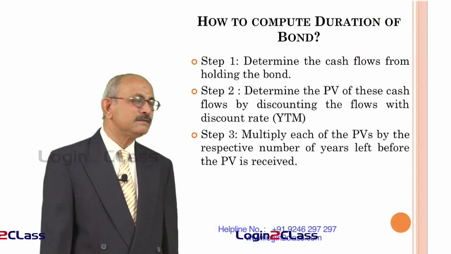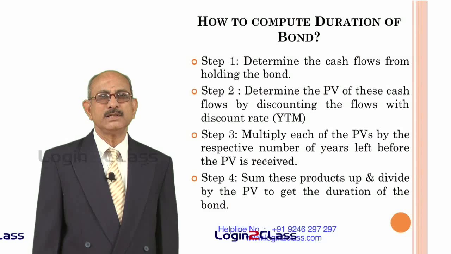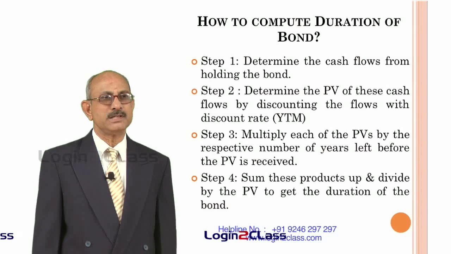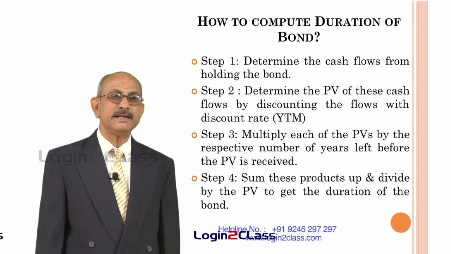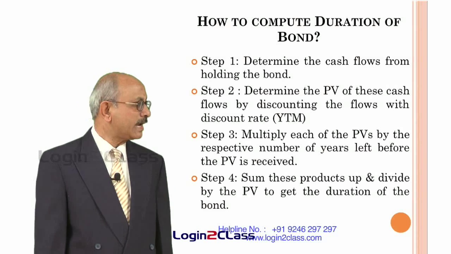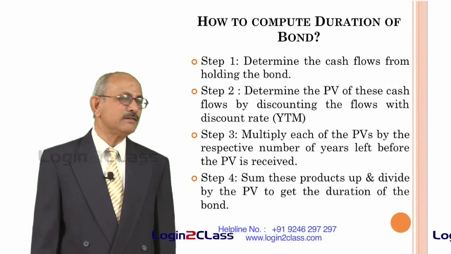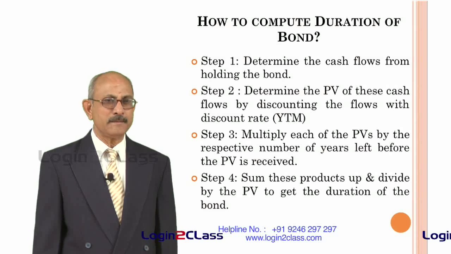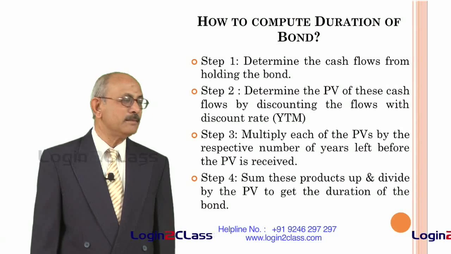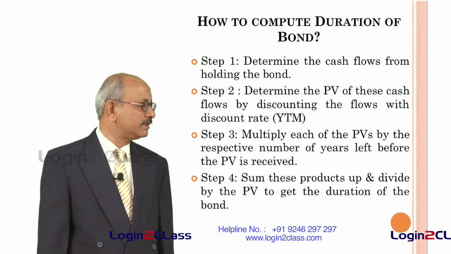Let us say in the case of the interest payment which you are receiving after 2 years, let the PV, that is the present value, be 80. In that case, that 80 has to be multiplied by 2, because you are receiving this cash flow only after 2 years. So, in respect of all cash flows which you will be receiving, you have to multiply them by the number of years left before the actual cash flow is received.